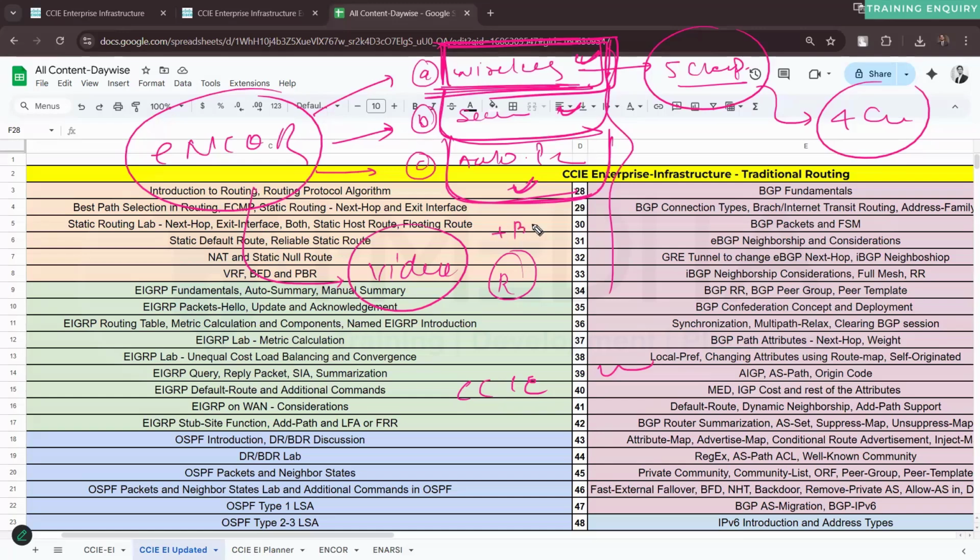Plus, you will also have to go through the book, the official certification guide. From there, you will need to cover wireless, security, automation, and programming, and then you will be ready for the ENCOR exam. They will mostly provide video recorded sessions for these topics, but in the classroom training, these topics will not be covered. And what about virtualization and something?